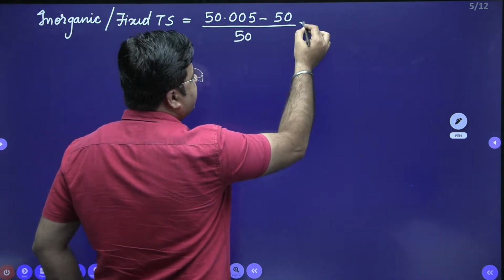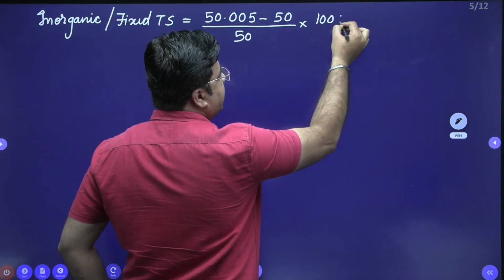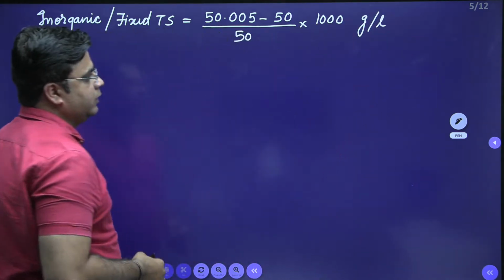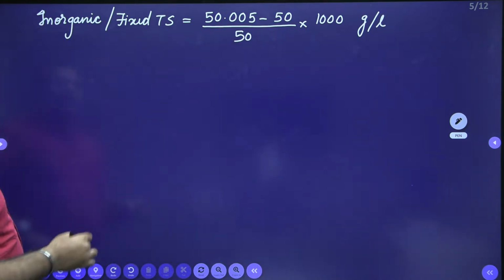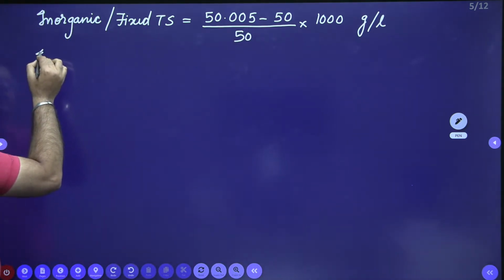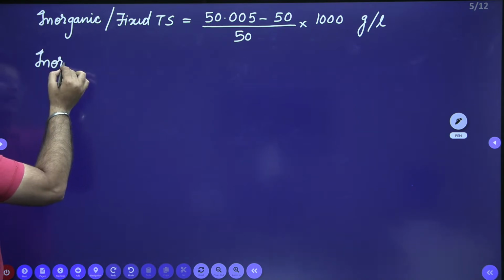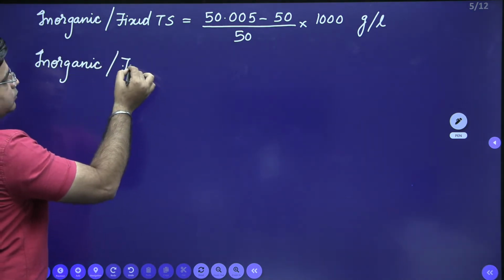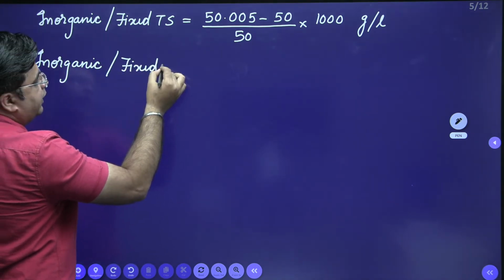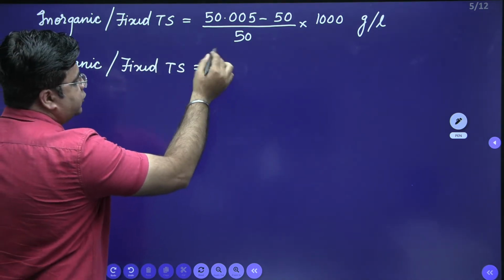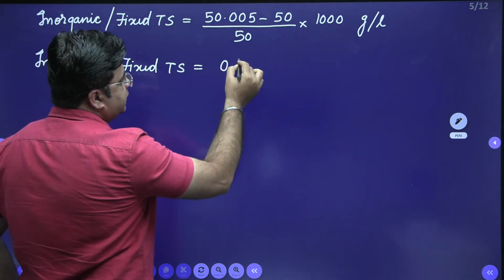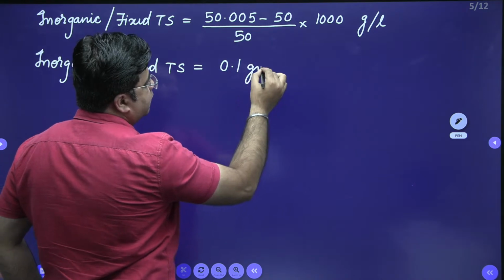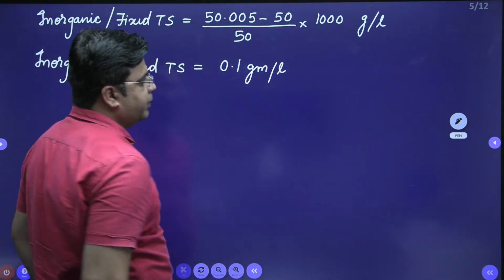So for 1 liter of the sample, divide by 50, multiply by 1000. So this will give me the answer in gram per liter. Please calculate and tell me what is the value of inorganic or fixed solids. Inorganic or fixed total solids, you will get from here as 0.1 gram per liter, right?